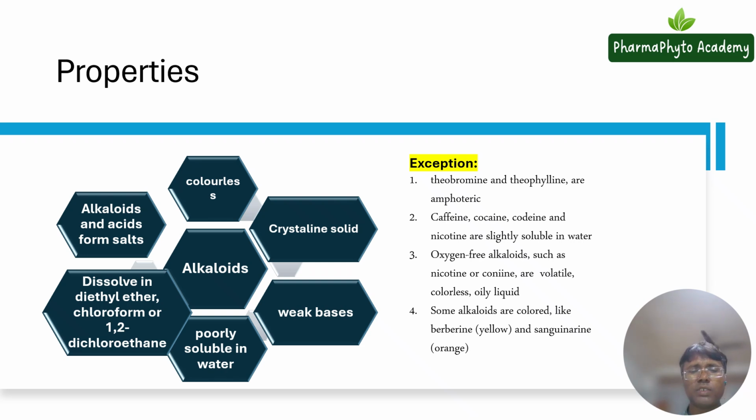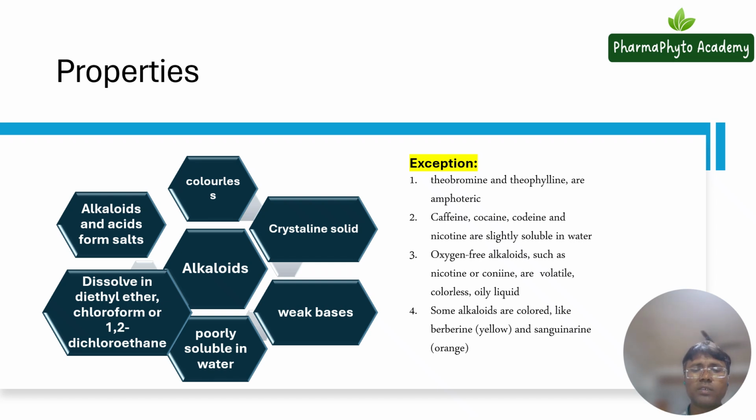Then, as you know, these alkaloids are poorly soluble in water, but some alkaloids are slightly soluble in water, like caffeine, cocaine, codeine, and nicotine. Next, regarding their solubility, these alkaloids are soluble in diethyl ether, chloroform, and dichloroethane.